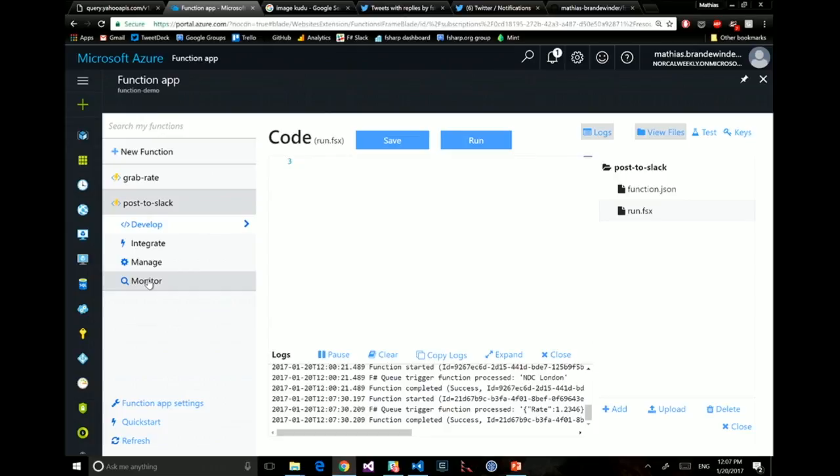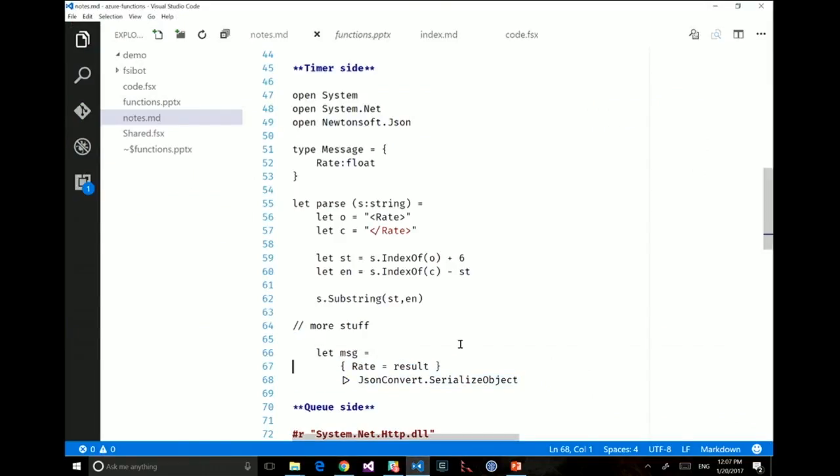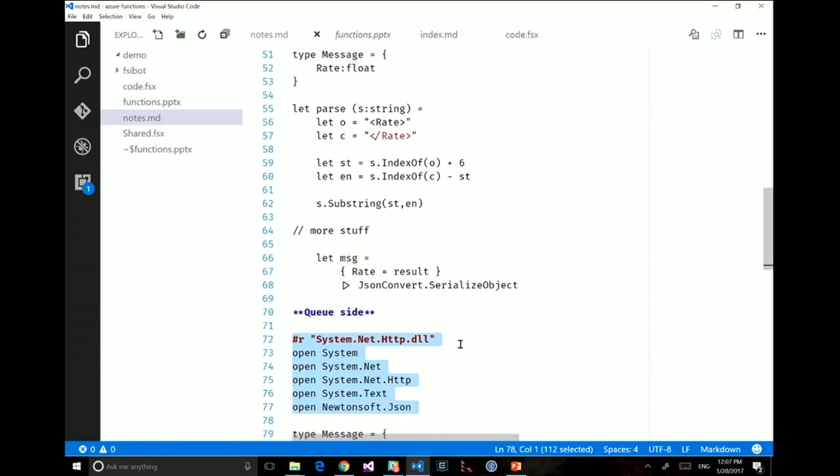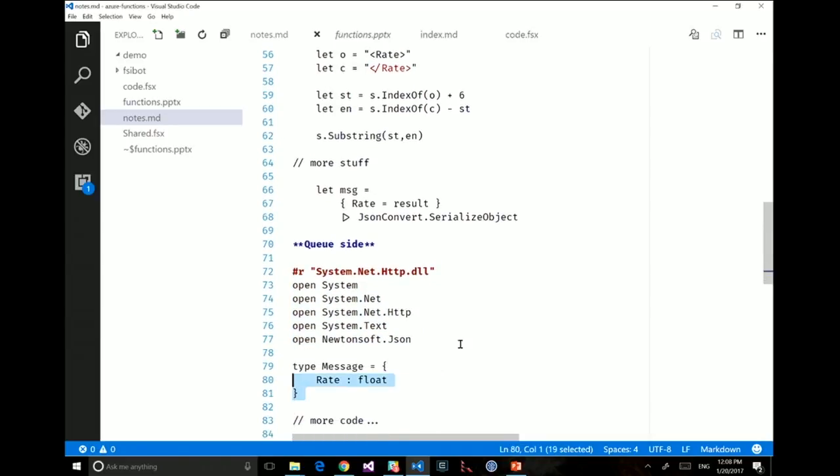And so the bigger point here is not the message, but really the fact that I can use whatever library is on NuGet. I just need to put it in the project JSON, and it will be there for me to use. On the other side of the pipe, I will probably want to do the same thing. I will want to do two things now: grab that message, grab the rate, and pop it to Slack. So nothing very exciting. I'm just going to copy the code and comment on it in a sec.